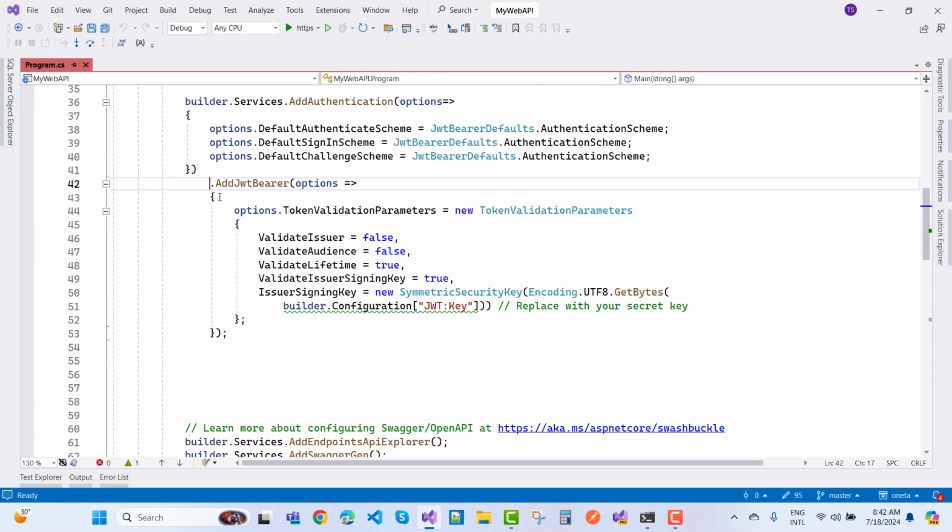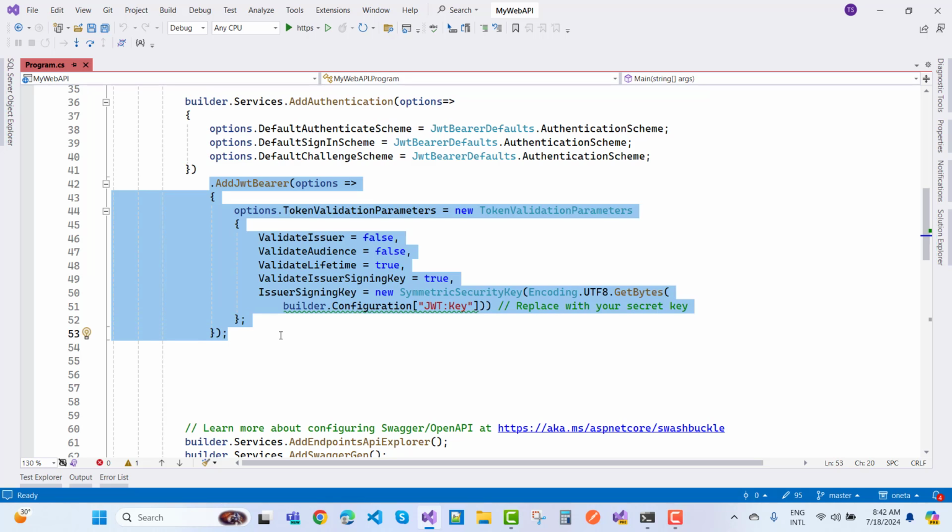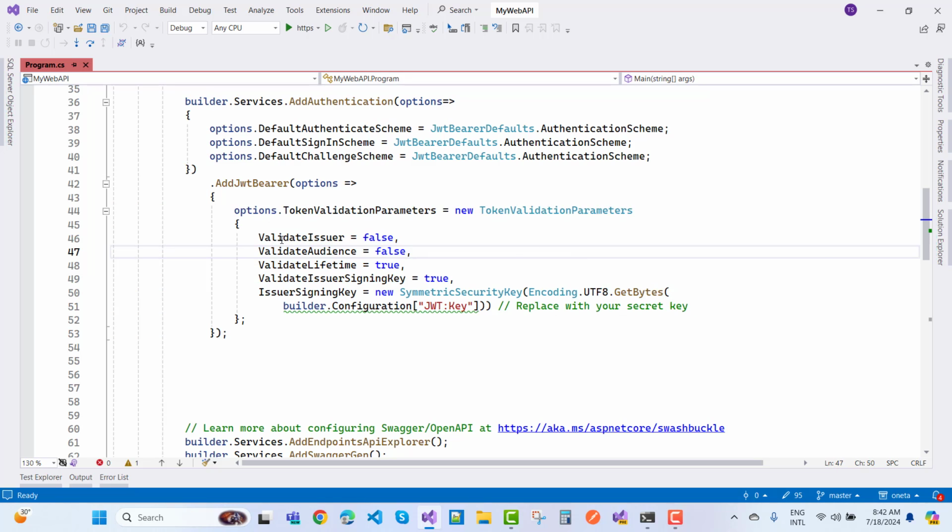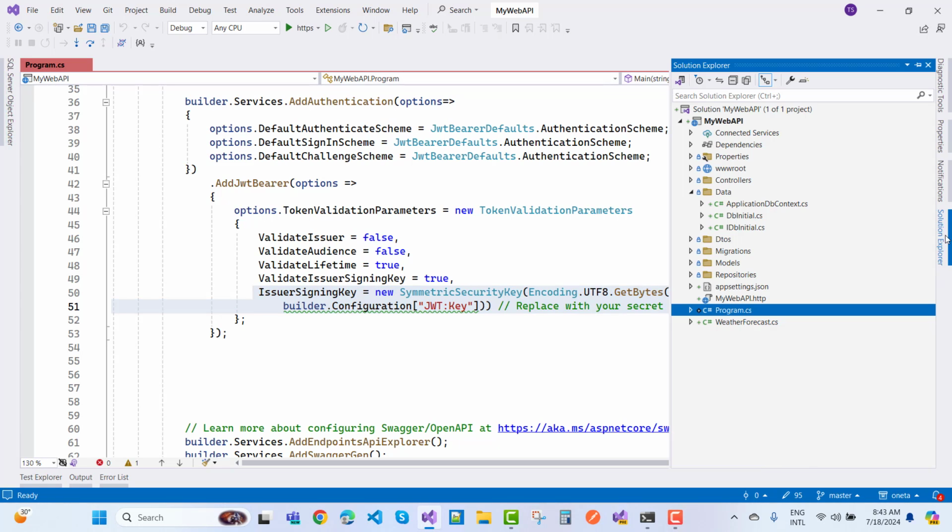Also, the token is verified according to these parameters. So ValidateIssuer is false, ValidateAudience is also false, because there is no issuer and no audience. ValidateLifetime is true, ValidateIssuerSigningKey is true, and IssuerSigningKey is a SymmetricSecurityKey, Encoding.UTF8.GetBytes, builder.Configuration Jwt and Key. And what is the key here? You can take it 16 characters to 32 characters, approximately 20 characters you can take in your JWT key.